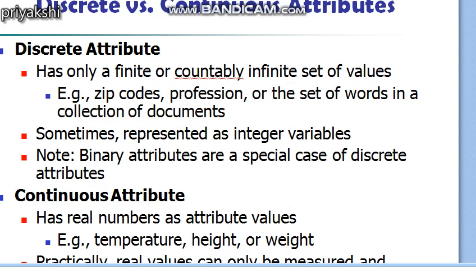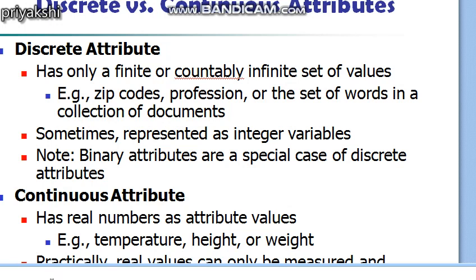Such attributes can be categorical, for example zip codes or ID numbers, or numerical, such as counts. Discrete attributes are often represented using integer variables, and binary attributes are a special case of discrete attributes that assume only two values, such as true or false, yes or no, 0 or 1, okay.